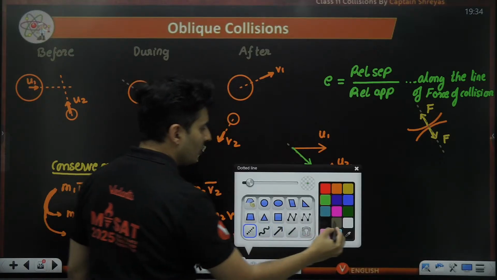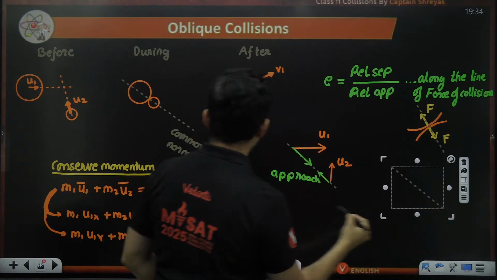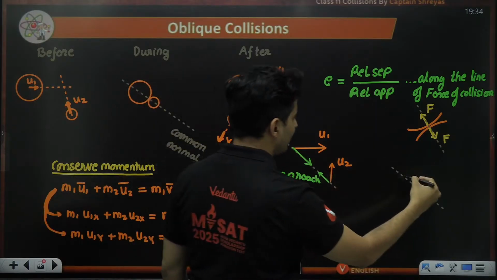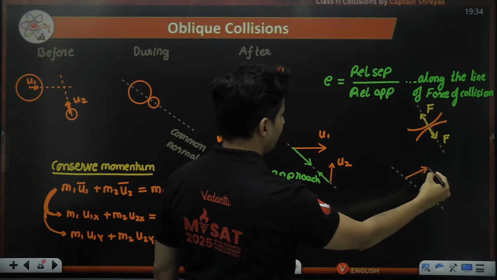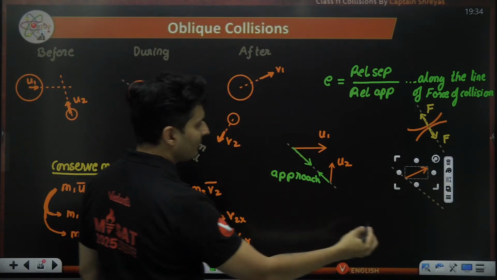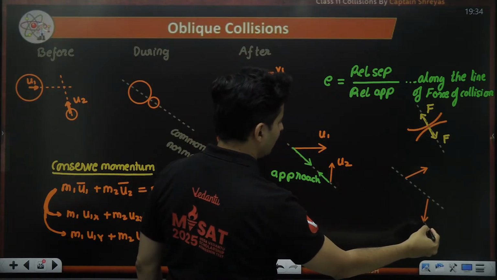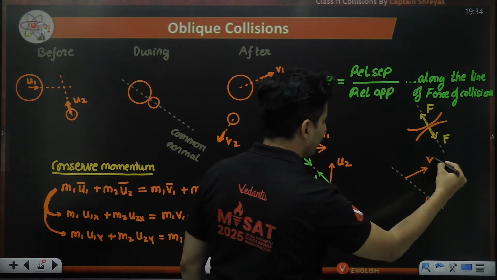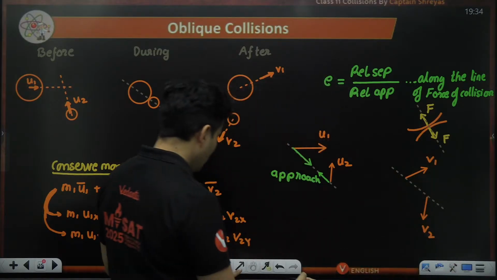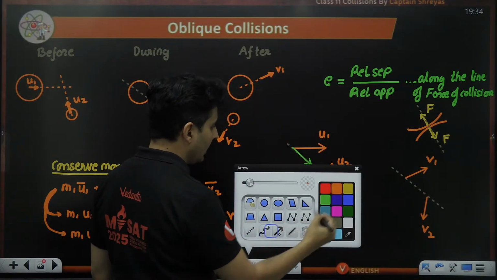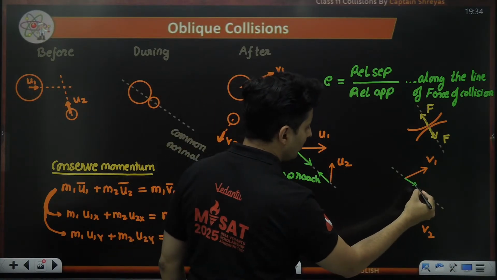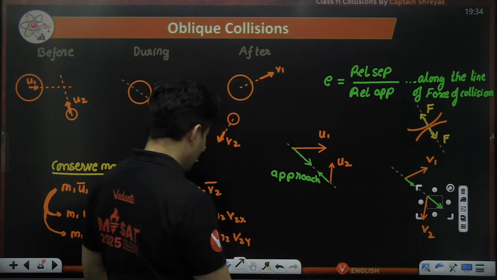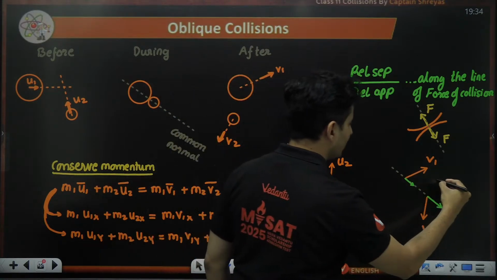Same way, if you consider over here, after separation, how are they going exactly? Well, V1 is like this, maybe slightly, and V2 is somewhere here. I'm showing randomly. So this is maybe V1. This is, let's say, V2. Take their components again. V1 will have some component over here like this. V2 will have some component over here like this. Now this is basically your separation.